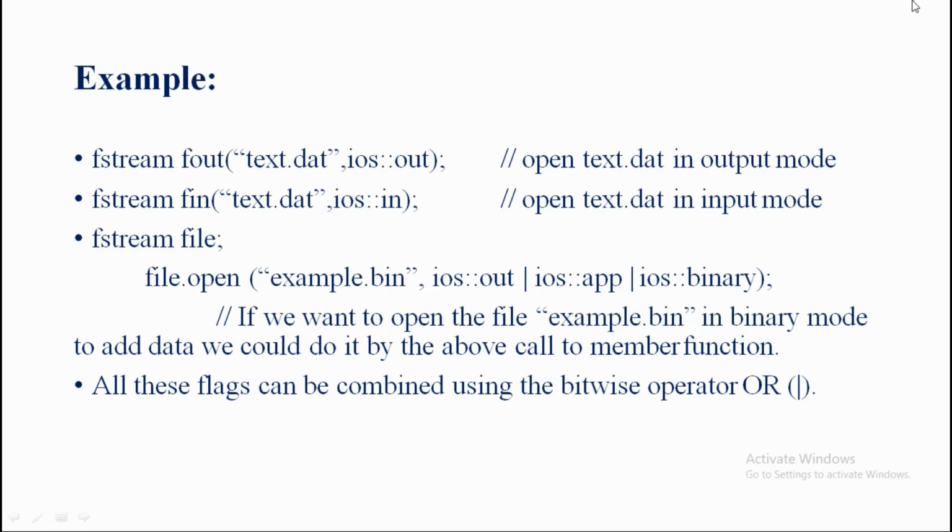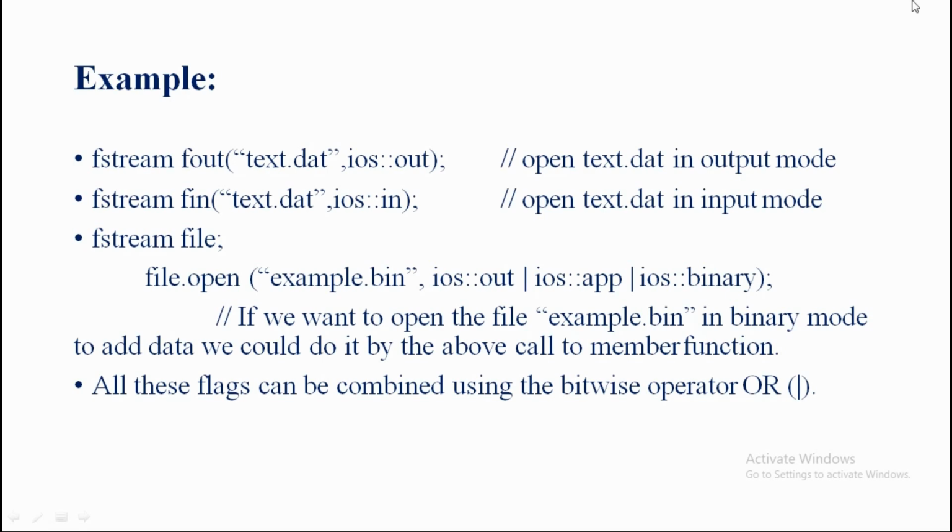Now the second example is to open the file in input mode. Here also I am going to change only the fout. Instead of fout, I am going to use fin. So I am writing the example as fstream, and the syntax stays as it is, no changes.